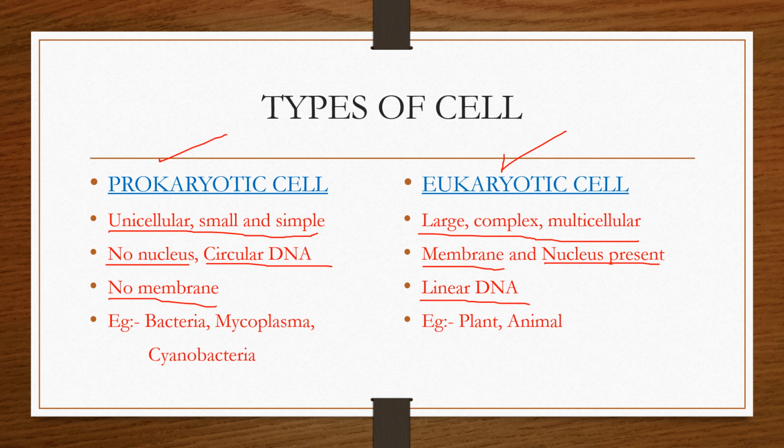The examples for prokaryotic cell are bacteria, mycoplasma and cyanobacteria. Mycoplasma is very important. It is the smallest known bacteria. The examples for eukaryotic cell are plant and animal. All plant and animal cells are eukaryotic cells.